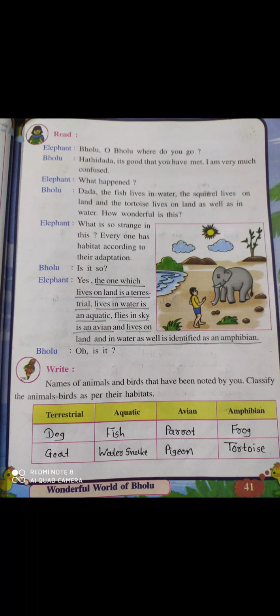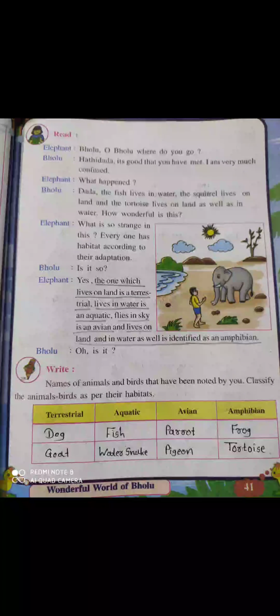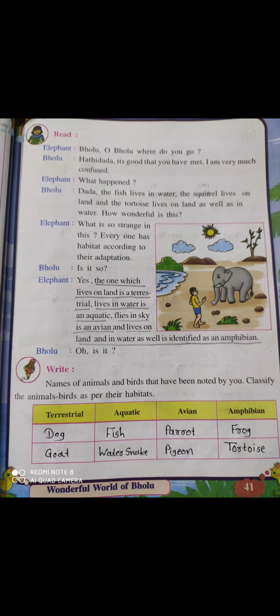How wonderful is this? Now elephant says, what is so strange in this? Now Bholu was very confused to know that fish can live in water, squirrel can live on land, and the tortoise can live both in water and on land.